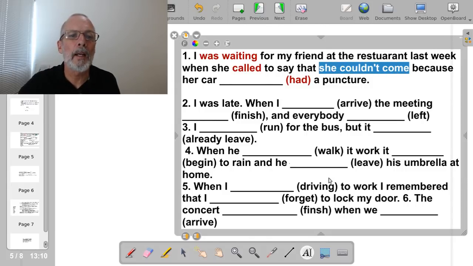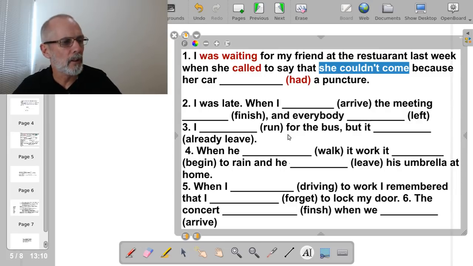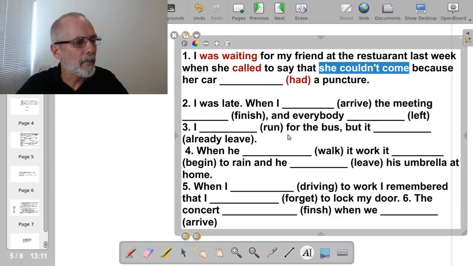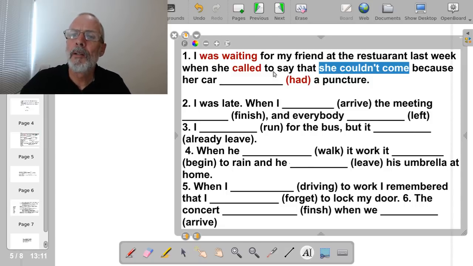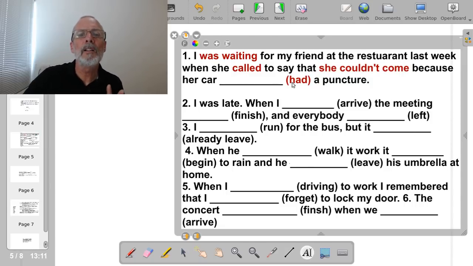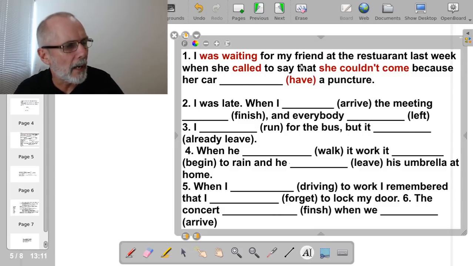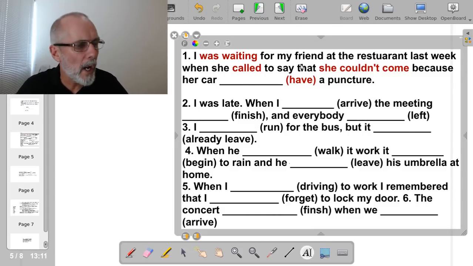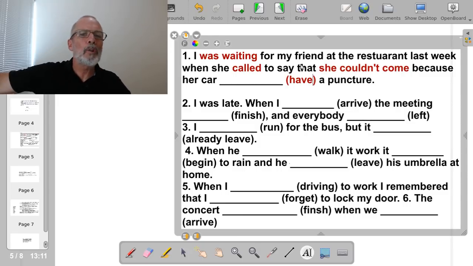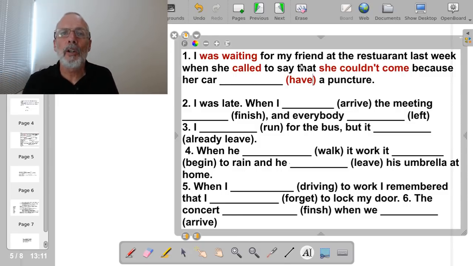Maybe that was a bit unfair, that question, because I'm not sure if I explained that. Elizabeth has got it anyway. Couldn't come because her car, here I put had, but of course this should be in the base form have. Put the verb have in the correct tense. She called me to say she couldn't come.